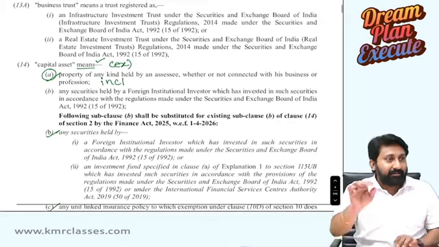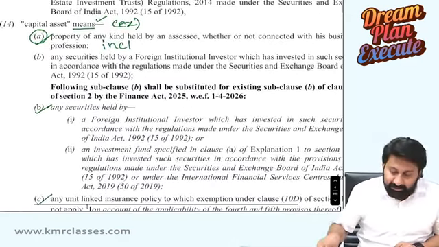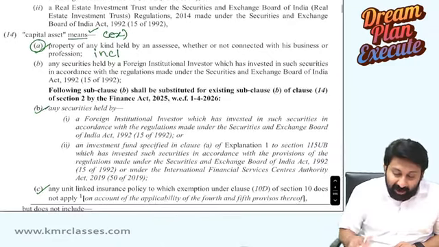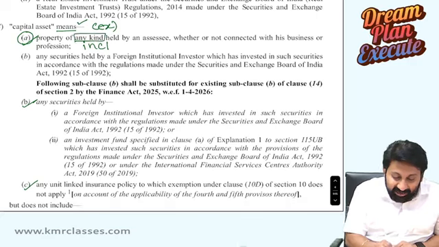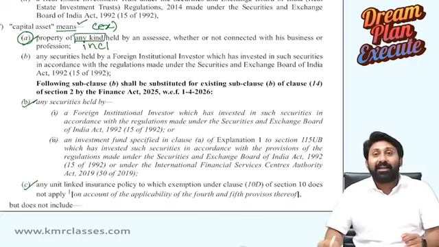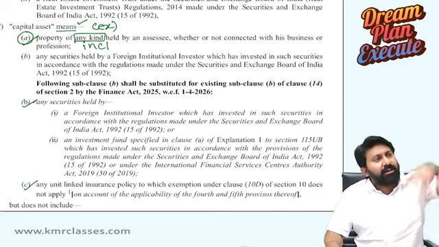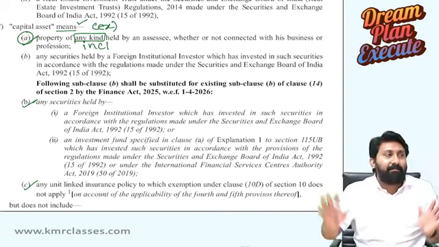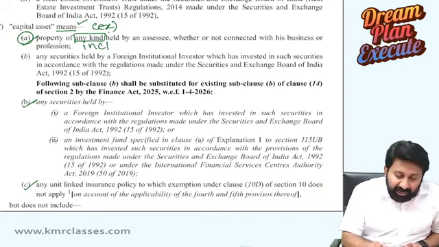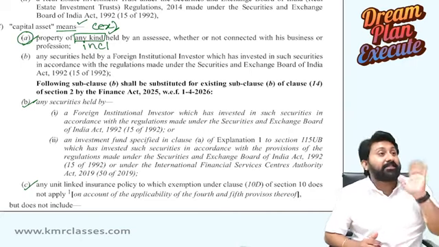Okay, I will explain in an easier way for you. See here. Capital asset means property of any kind. When I say any kind, mobile, immobile, tangible, intangible, in India, outside India, everything will come. What is not coming? Every single thing will come. So, property of any kind held by the assessee, whether or not connected with his business or profession.